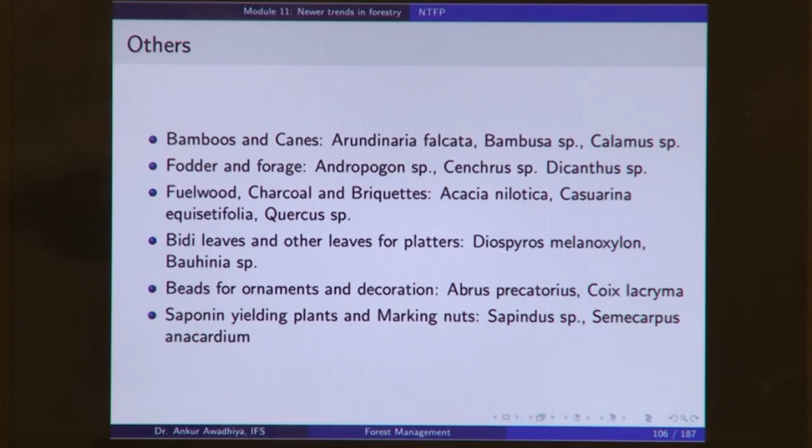Dhobi nut is here, Semecarpus anacardium. So, these are all different non-wood forest produce that we are getting out of the forest. Now, in this lecture we saw that we have different produce that we get out of a forest. We get timber and we get the non-timber forest produce. Now, timber and forest produce both are defined in the Indian Forest Act.